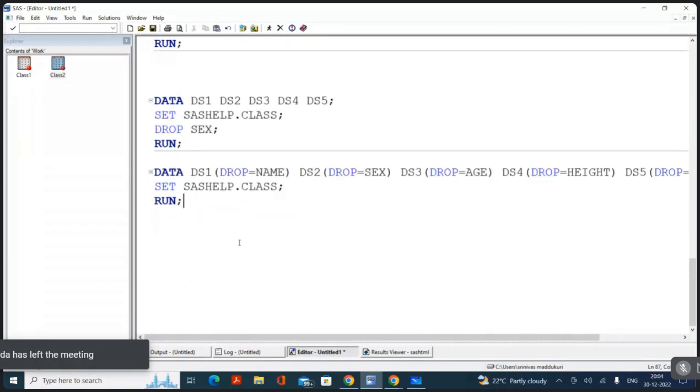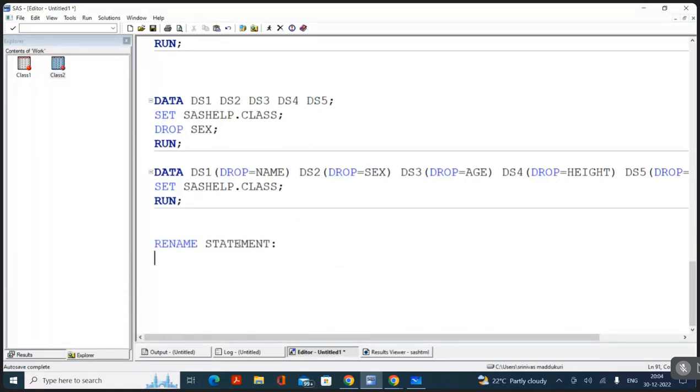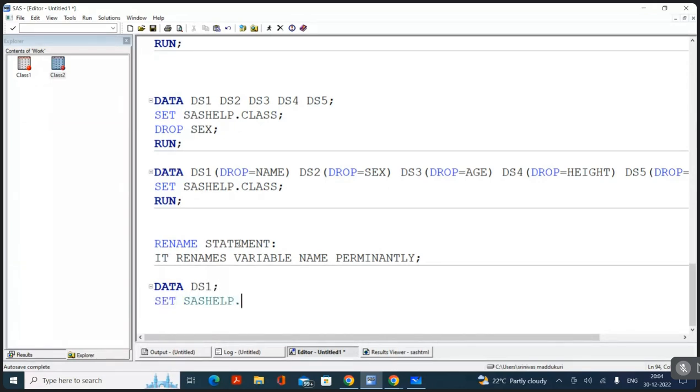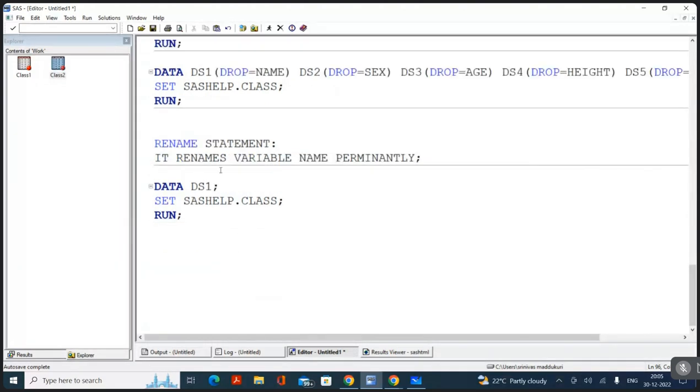Now, the next statement that we are going to discuss is the rename statement. It renames a variable name permanently. If you want to rename a variable name permanently, we are going to use a rename statement. But with the current knowledge, say I want to create a DS1 dataset from sashelp.class. Now tell me, I want to rename sex as gender. With our current knowledge, what will you do? Dataset name, we will go with the rename option.